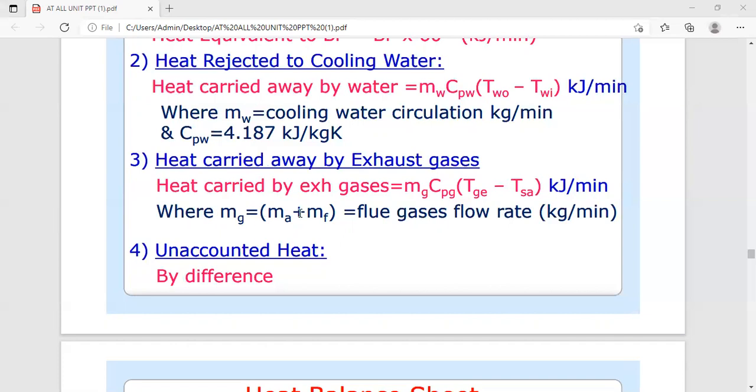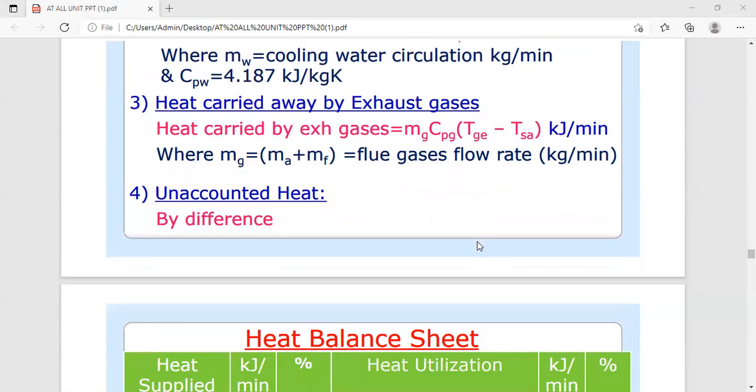Whenever we add these, we get the mg value. Next, cpg is the specific heat of the gases, tge is the temperature of the exhaust gas, and tsa is the room temperature that we consider. So heat carried away by the exhaust gases is mg into cpg into bracket tge minus tsa, and the unit for this is kilojoule per minute.